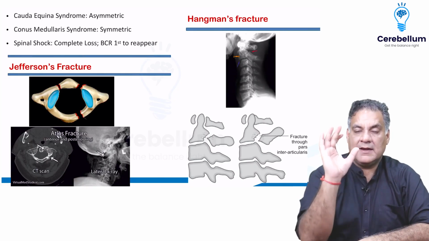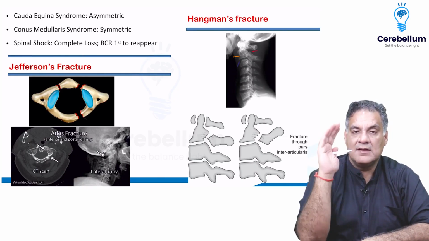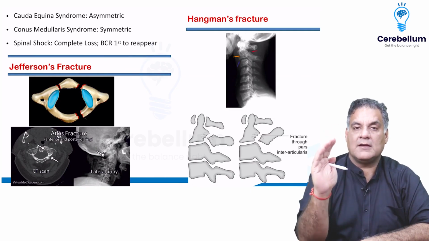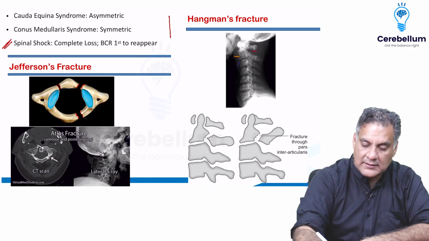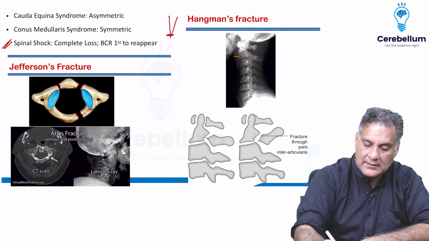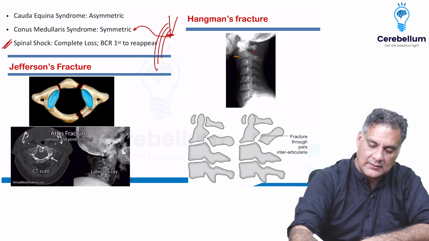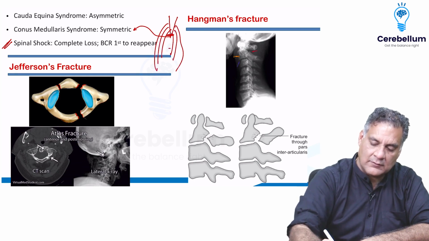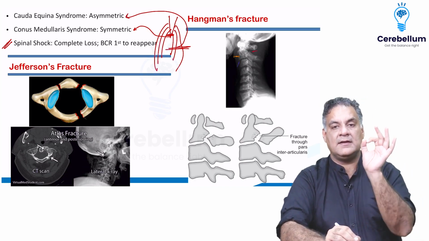Remember, when there is a spine injury, if there's complete loss of movement and sensations, it's called spinal shock, and bulbocavernosus is the first reflex to come back. At the terminal end of spine, if there's an injury, it's called conus medullaris. It is a symmetric injury, can have bowel bladder involvement. The horse's tail or the nerve roots coming out, if they are involved on one side, it's cauda equina, and it can also have bowel bladder involvement.